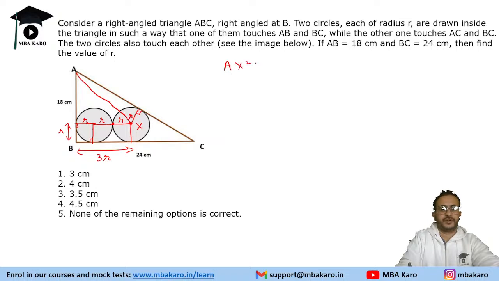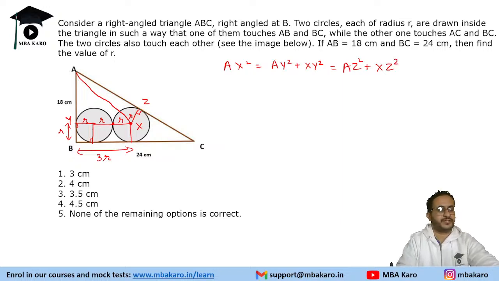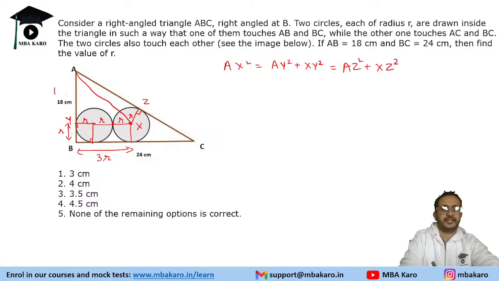What will AX be? AX square is equal to, or let's put some points Y and Z also, right? So AX square is AY square plus XY square. That is also equal to AZ square plus XZ square. So we just need to put the value of r and the given distances to find the lengths. Now this is r, total is 18, so AY will be 18 minus r. XY is already 3r.